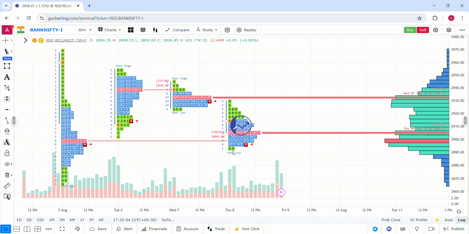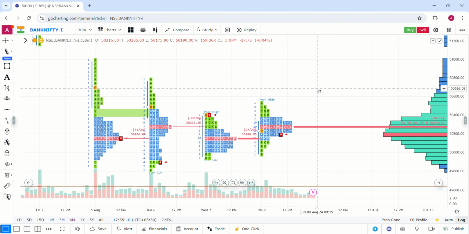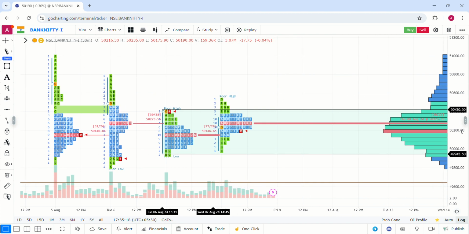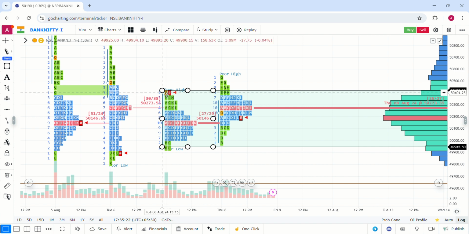As far as BANKNIFTY is concerned, it was clearly an inside market of the last 4 days. An inside market is what was created today. And exactly like yesterday's market, it was more or less similar to yesterday's level. Whatever the levels, yesterday's open and close were in the same place of 5,400. So it was a perfect resistance.